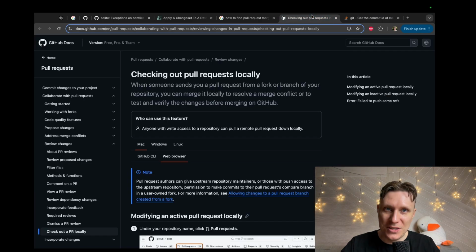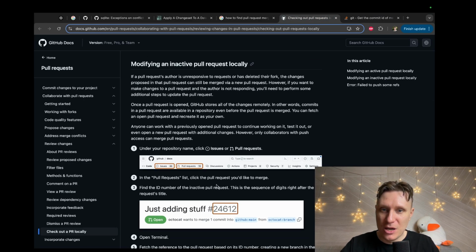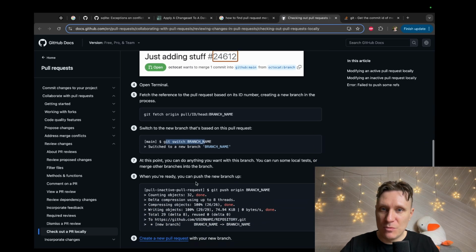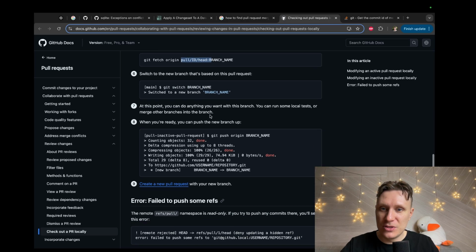This is not what I'm looking for. Pull request. Okay, pull request ID. Yes, ID. Git fetch origin, git switch branch name. What branch name? Pull ID head. Git. This is ridiculous.